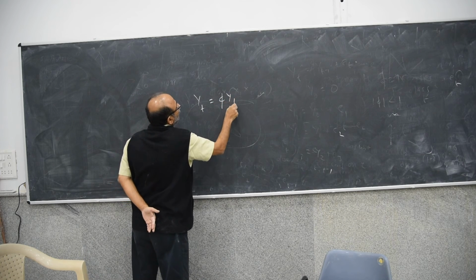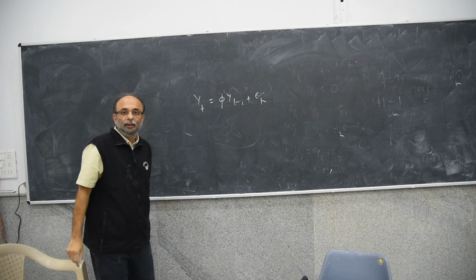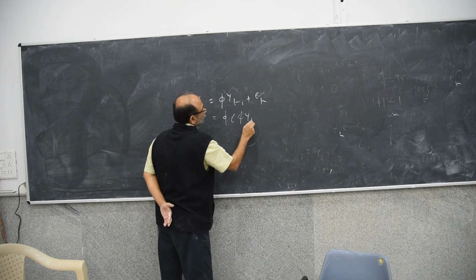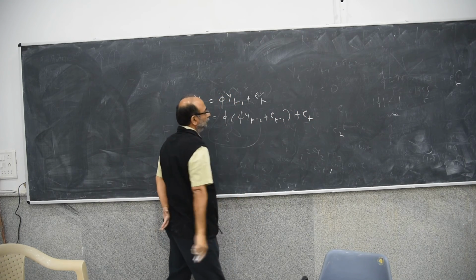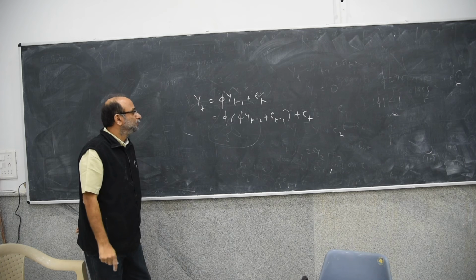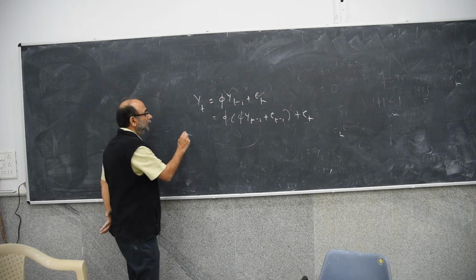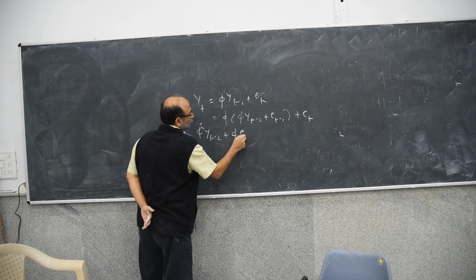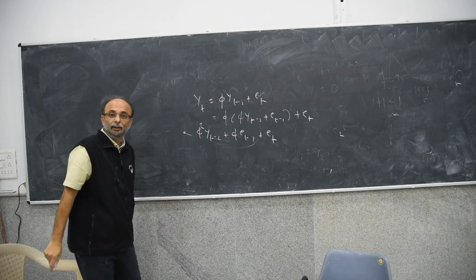See, yt is phi yt minus 1 plus e. This can be written as phi times, by substituting for yt minus 1, and so on.